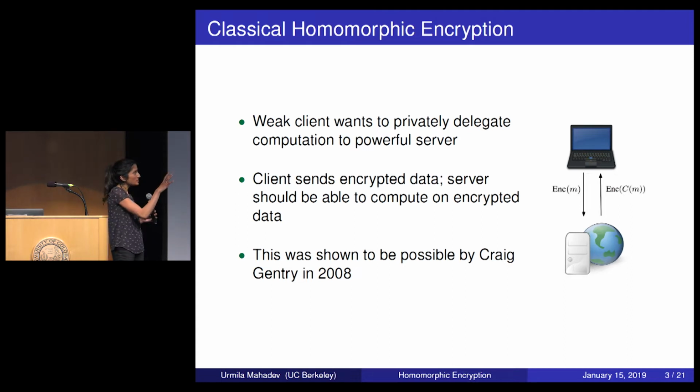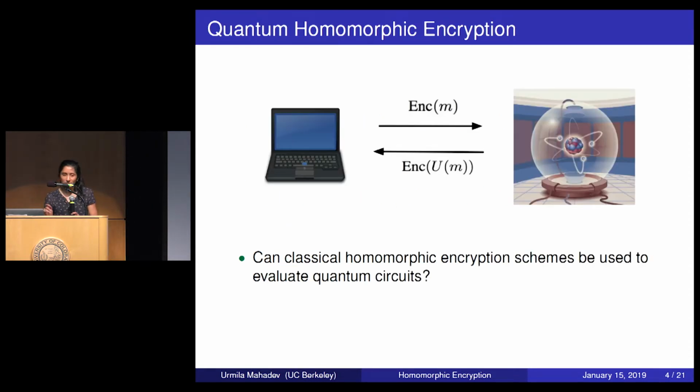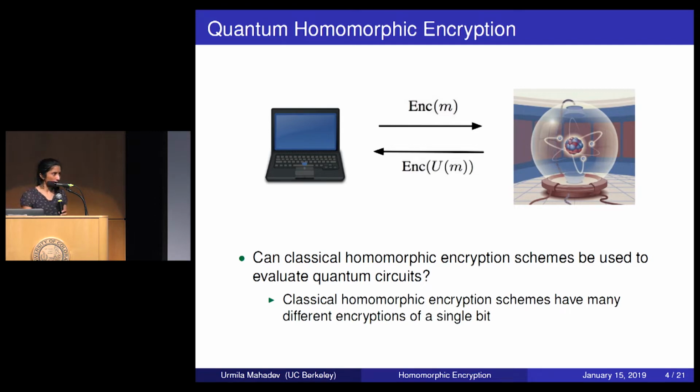And so when you see that we can do this in the classical world, the first question to ask is whether we can take this classical result and use it directly in the quantum setting. So can the client just encrypt his data with a classical homomorphic encryption scheme, send it over to the quantum server, and can the quantum server now apply a general quantum circuit rather than a classical circuit on top of this classically encrypted data? So this approach seems to have an inherent difficulty, and that is that classical homomorphic encryption schemes require that each bit has many different encryptions.